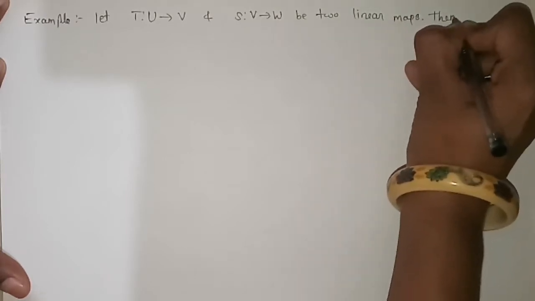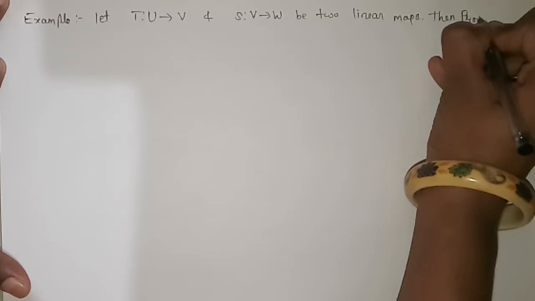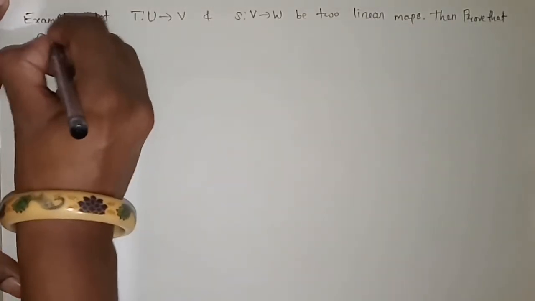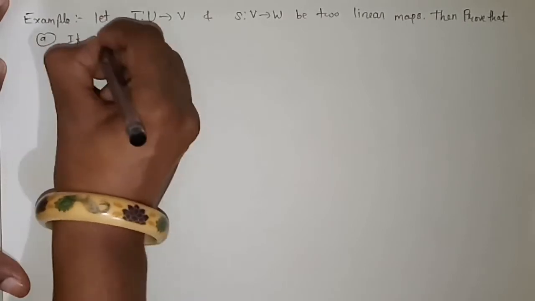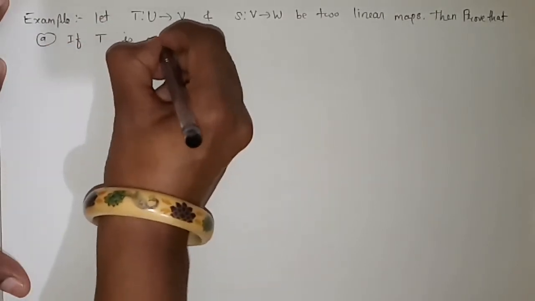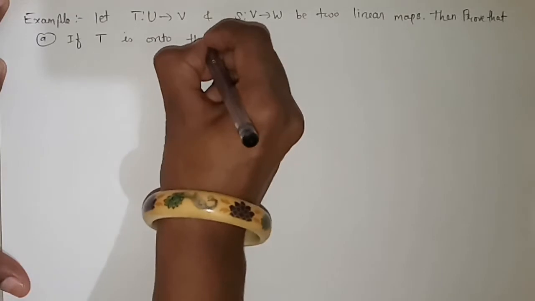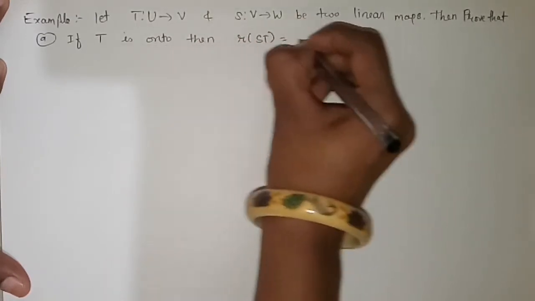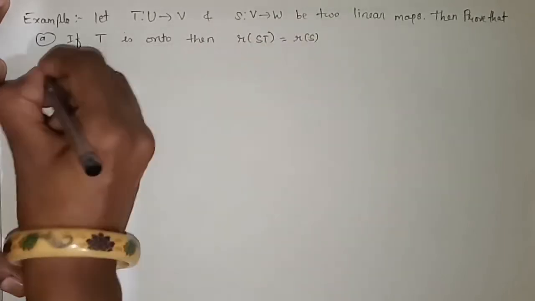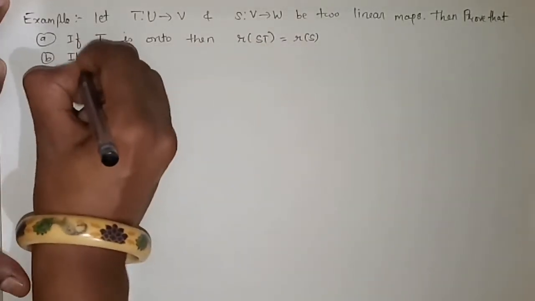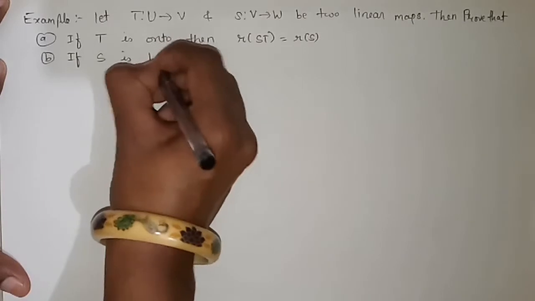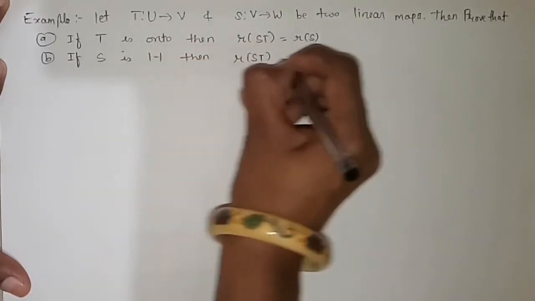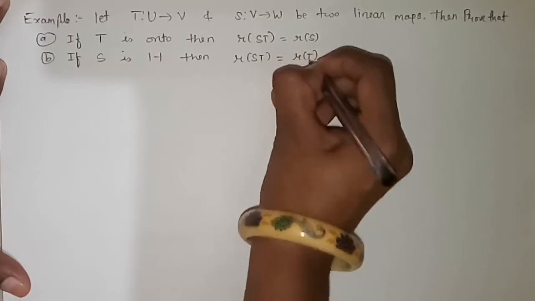Then prove that, first one, if T is onto, then rank of ST is equal to rank of S. Second one, if S is 1-1, then rank of ST is equal to rank of T.